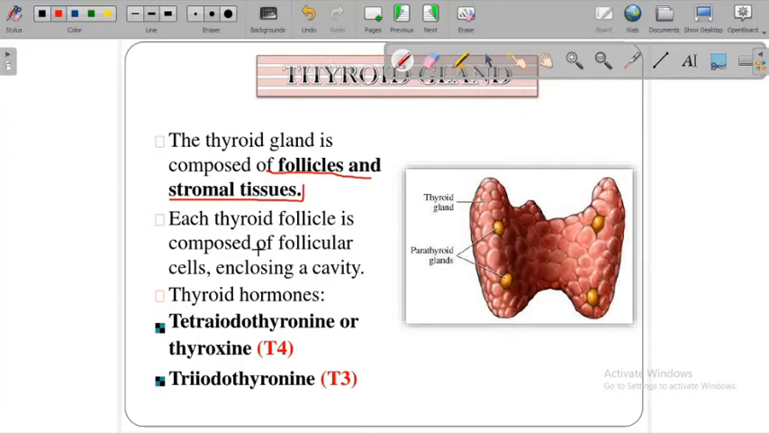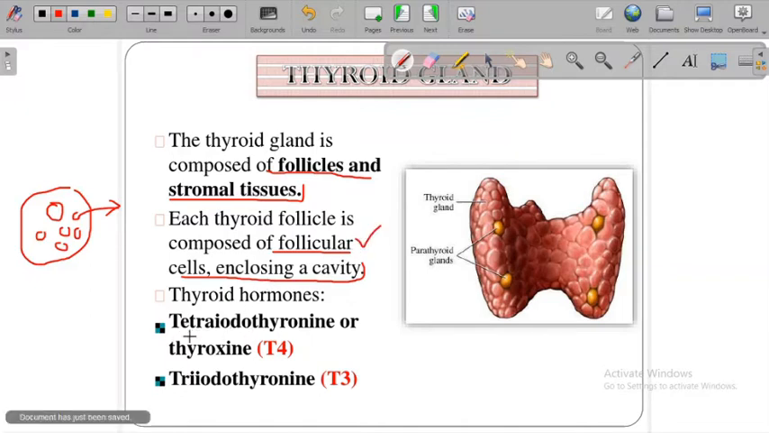Each thyroid follicle is composed of follicular cells, enclosing the cavity. Follicular cells have big secretory components within the cells, so that they will produce a heavy amount of hormone and secrete it out of the cells. That is the quality or speciality of the follicular cells.